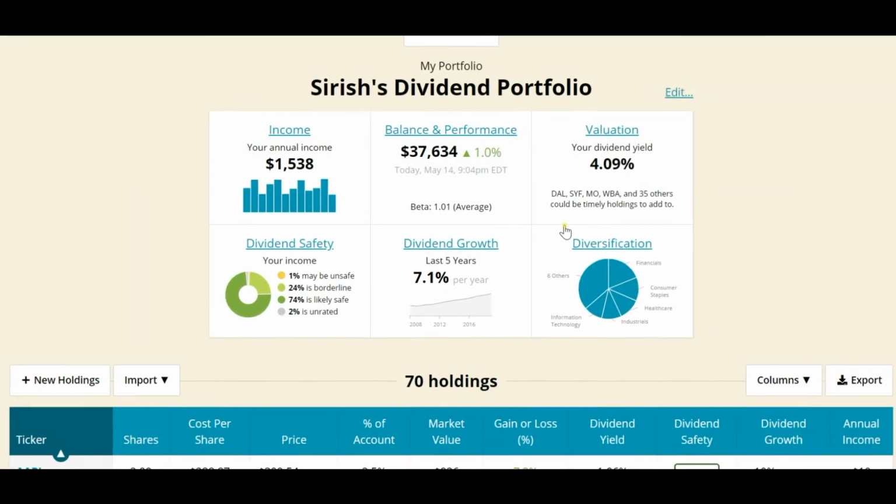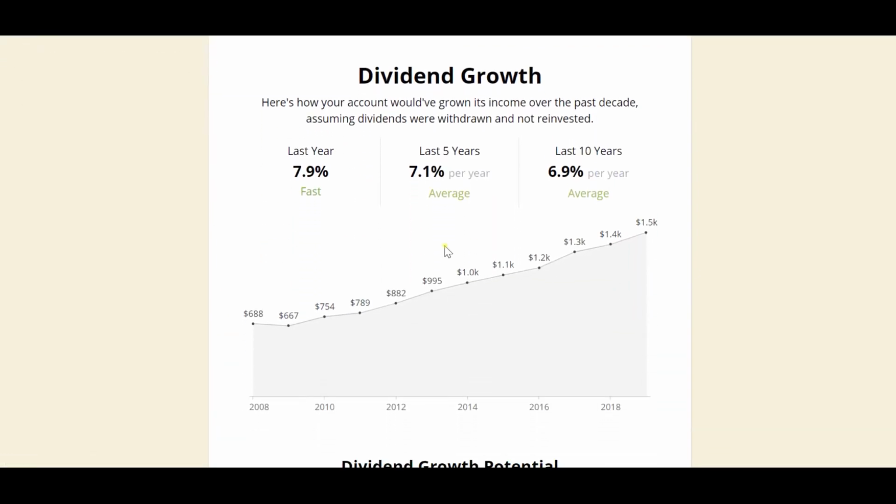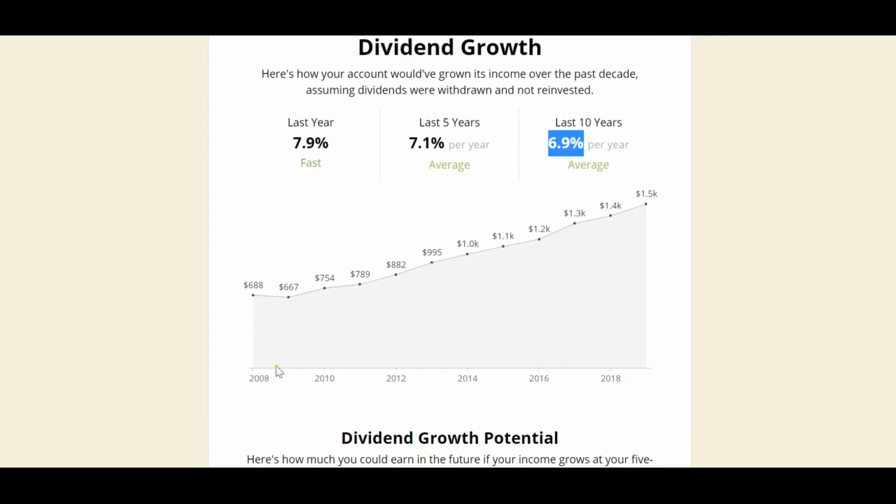Moving on to the metrics, dividend growth. Here is the last 12 years growth of my portfolio. If you see last year, all the dividends on average have increased around 7.9%. Last 5 years it's 7.1%, and last 10 years it's 6.9%. So anything above 5 or 6 is pretty good. If you see the last 12 years, in the 2009 recession there was a slight decrease in the overall dividend. Since then it was an upscale,